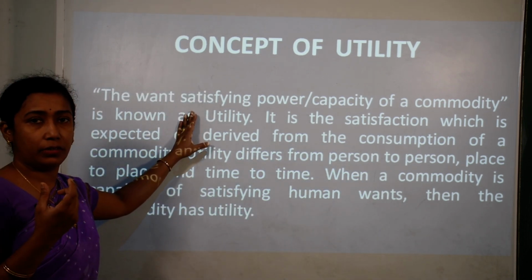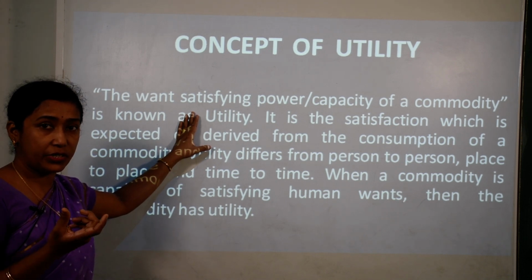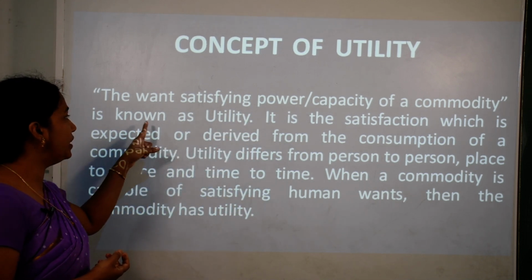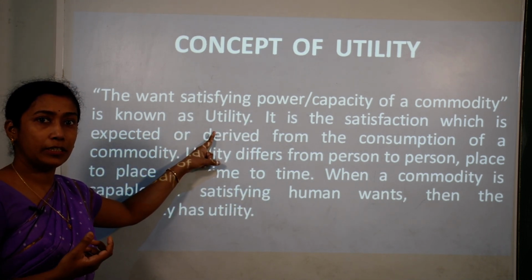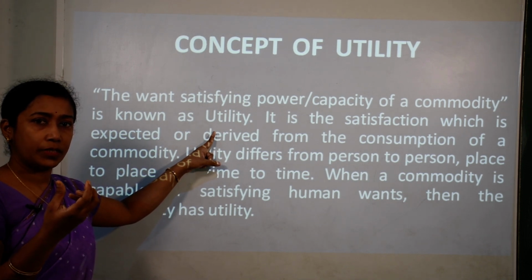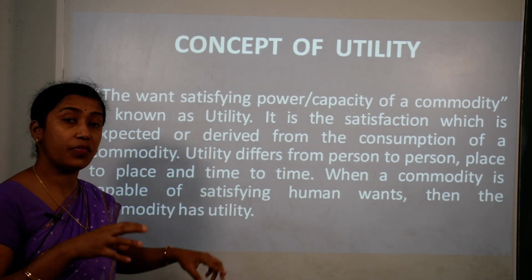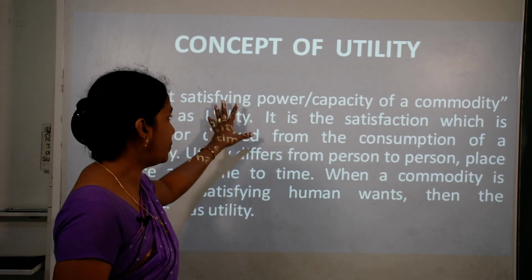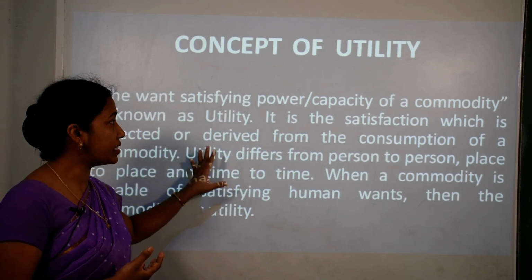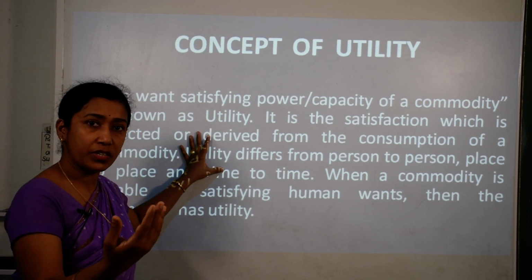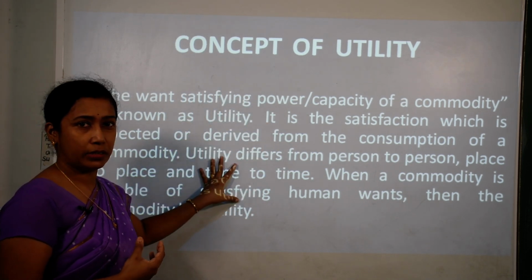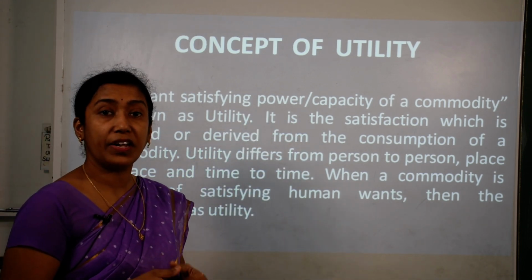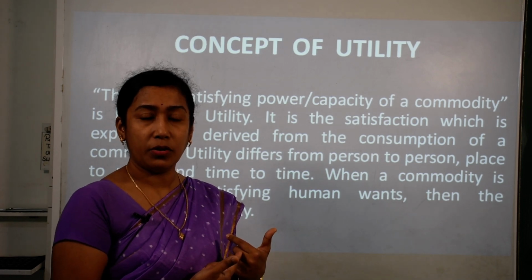So if we talk about the actual definition of the meaning of utility, it is the want satisfying power or capacity of a commodity. That is, what is utility? Any product which has a power or capacity of satisfying the human want is called utility. Like this particular board has a capacity of satisfying a student's need or a teacher's need. So this product can satisfy the needs of any consumer who is using it. So it has utility.